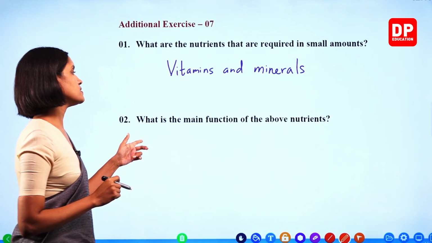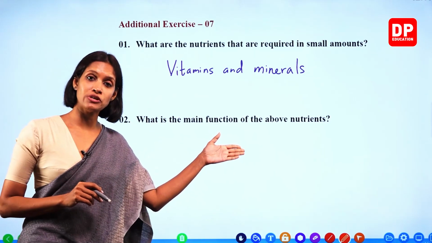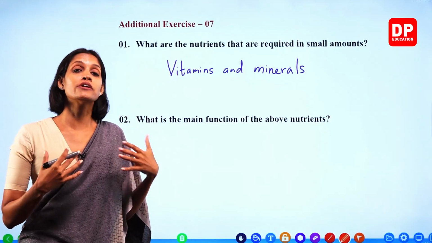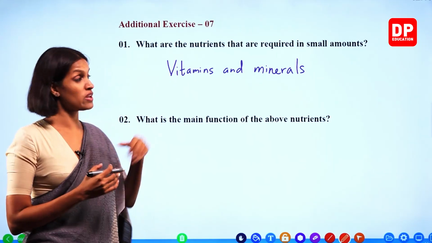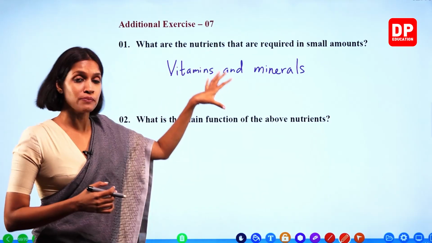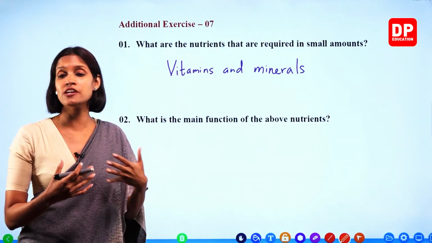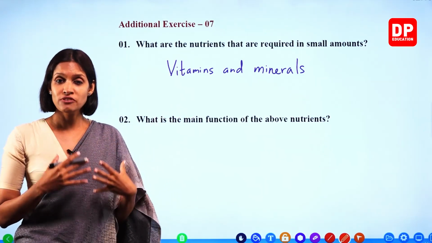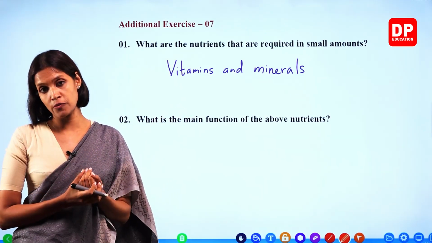Number 2. What is the main function of the above nutrients? What is the main function of vitamins and minerals? Protecting our body from diseases. When you take different vitamins separately and minerals separately, there are different ways that we can write their functions, but basically altogether, vitamins and minerals protect our body from diseases, right?